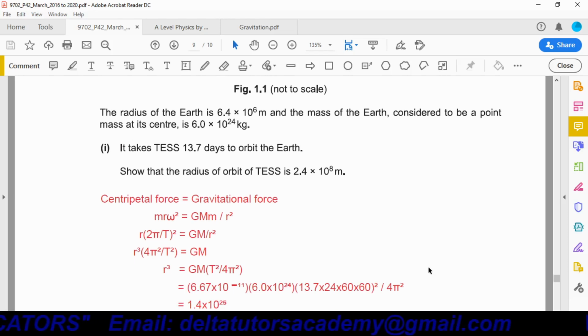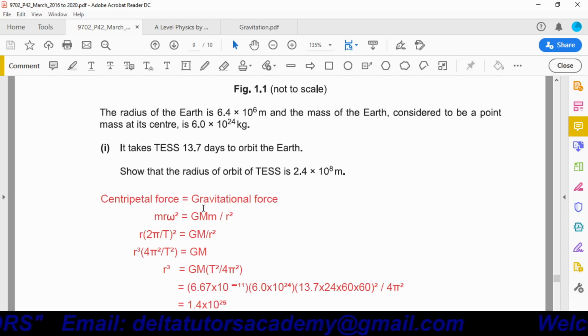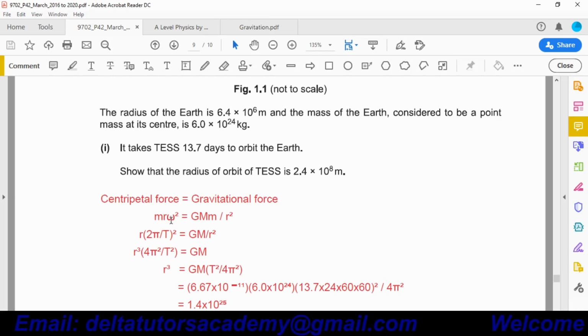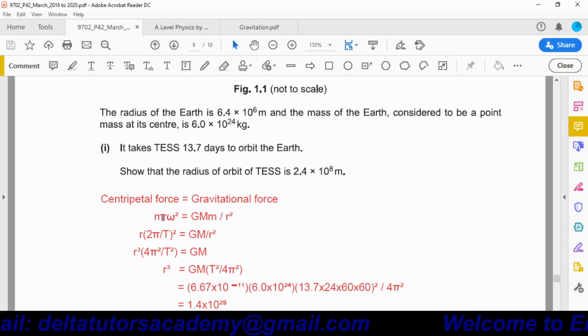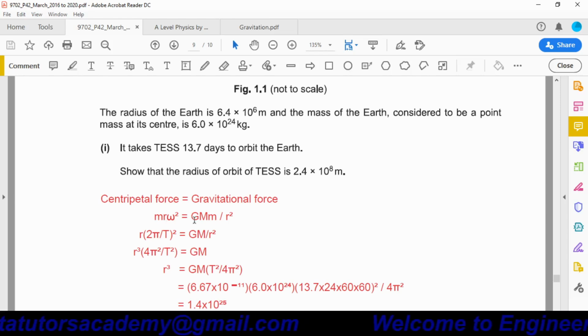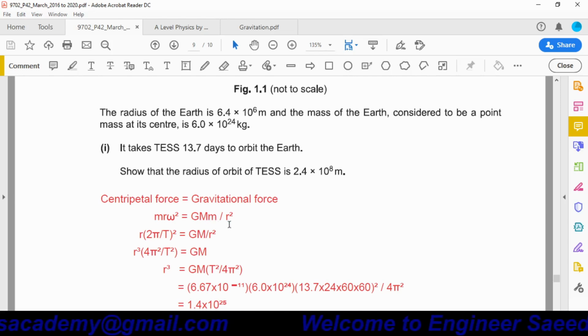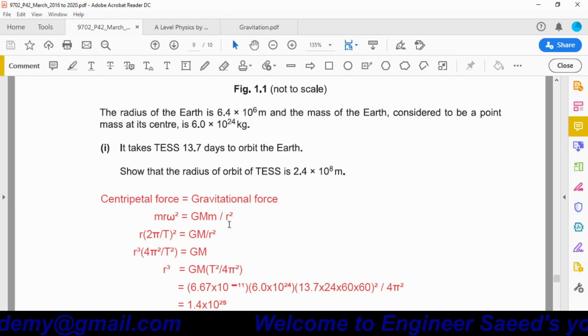We can say centripetal force is equal to gravitational force. Centripetal force is equal to m r ω², where ω represents angular velocity, m is the mass of the satellite, and r is the separation between the satellite and Earth. Gravitational force is G M m over r², where G is the universal gravitational constant, M is the mass of Earth, m is the mass of the satellite, and r is the separation between the satellite and Earth.